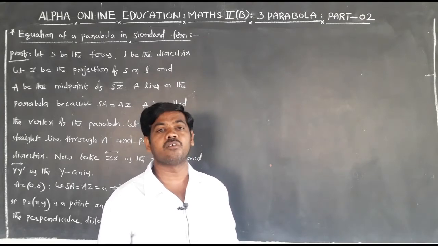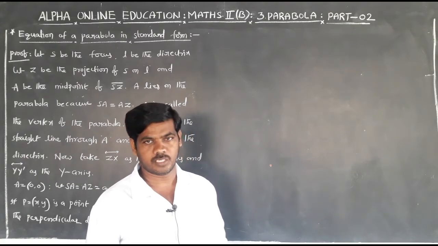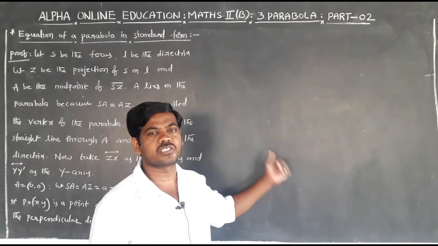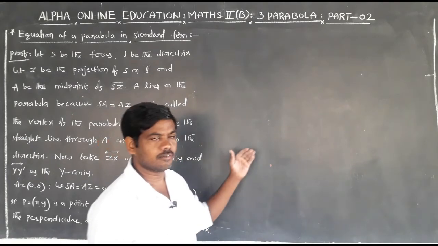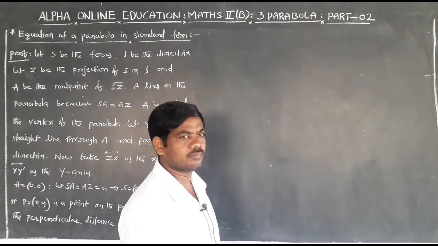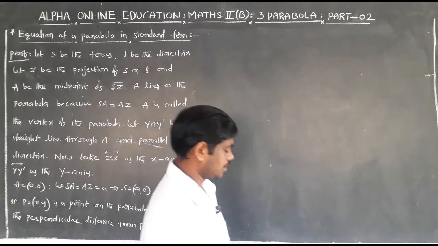If e is equal to 1, the conic is called a parabola. Here the constant ratio e is equal to 1. Here we prove the equation of a parabola in standard form.